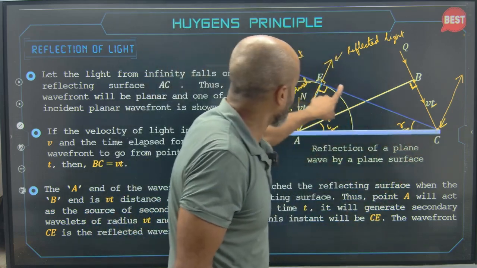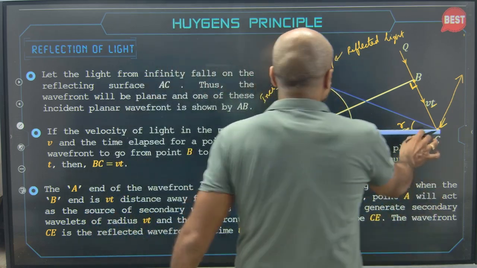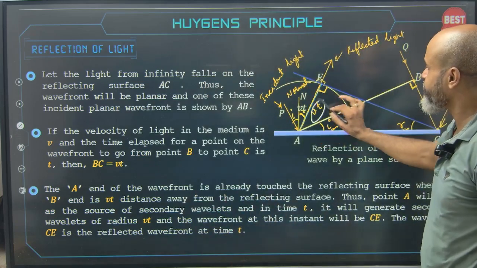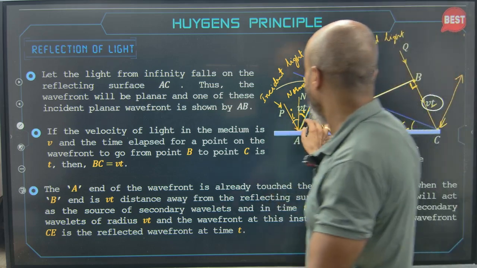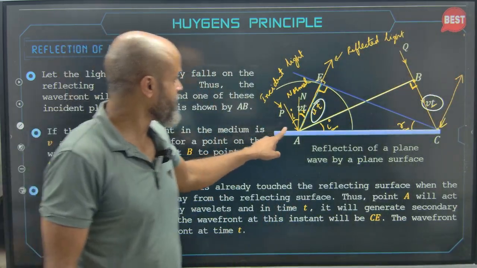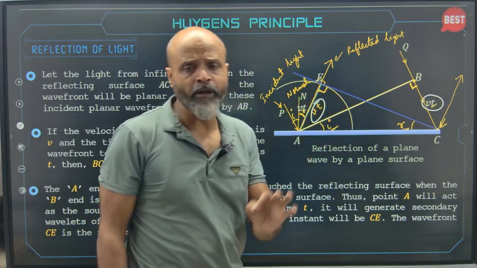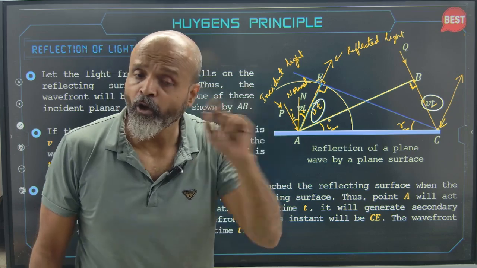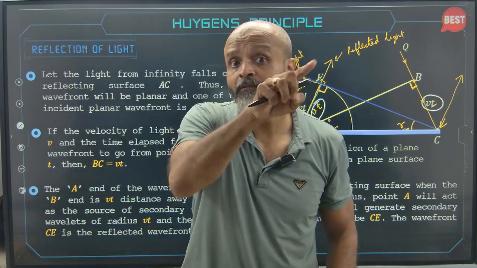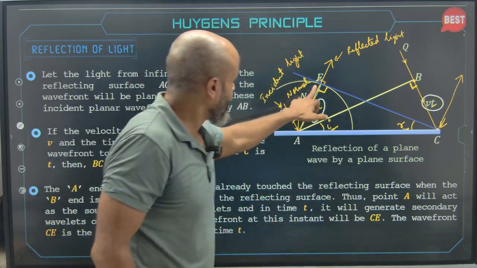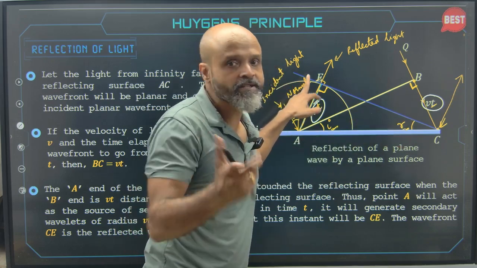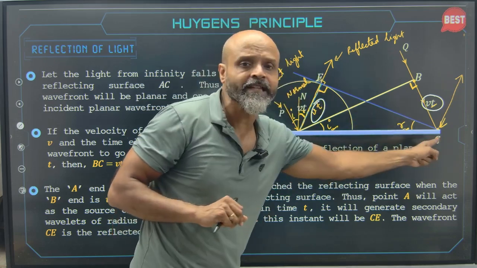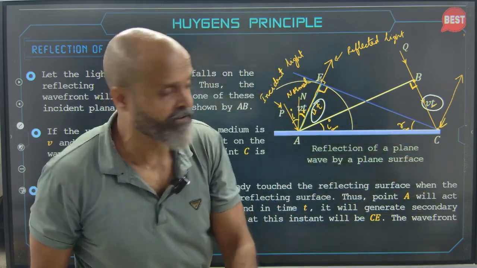From point C, we draw a tangent. The moment we draw a tangent, this tangent will have a length of Vt. This already has a length of Vt. So understand, radius and tangent at a point are perpendicular to each other, and we also know that ray and wavefront are also perpendicular to each other. Radius and tangent perpendicular to each other, and ray, and obviously this will become the wavefront. So this blue line that you see becomes the reflected wavefront.